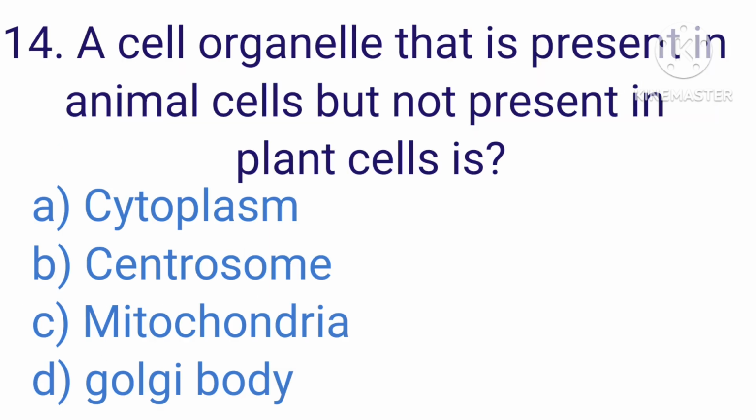Question number 14. A cell organelle that is present in animal cells but not present in plant cells is: A. Cytoplasm, B. Centrosome, C. Mitochondria, D. Golgi body. The correct answer is B. Centrosome.